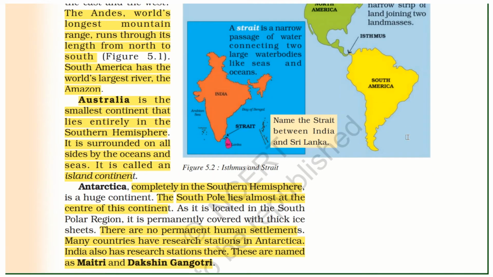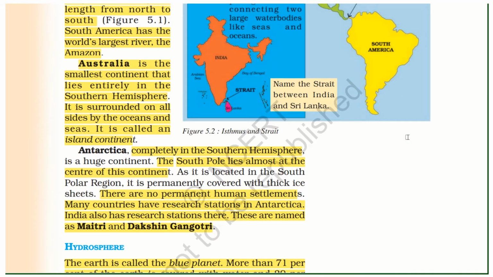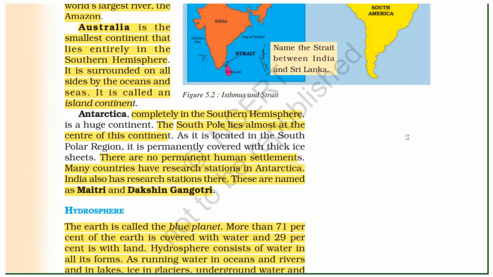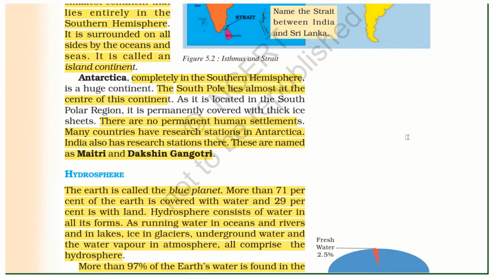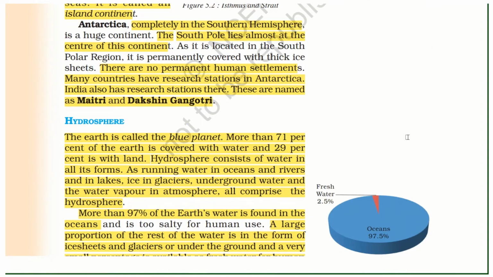Australia is the smallest continent and lies entirely in the southern hemisphere. It is surrounded on all sides by oceans and seas. It is called an island continent. Antarctica lies completely in the southern hemisphere. The South Pole lies almost at the center of this continent. There is no permanent human settlement in this continent. Many countries have research stations in Antarctica. India also has research stations there. These are named Maitri and Dakshin Gangotri.